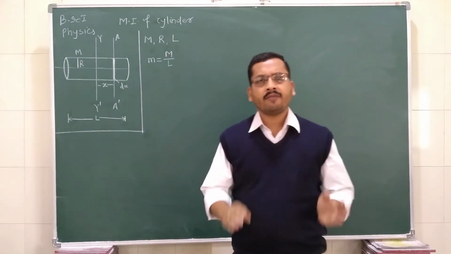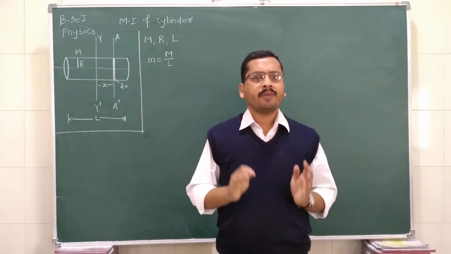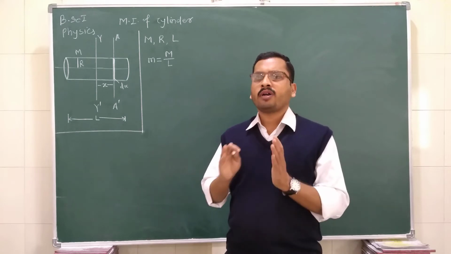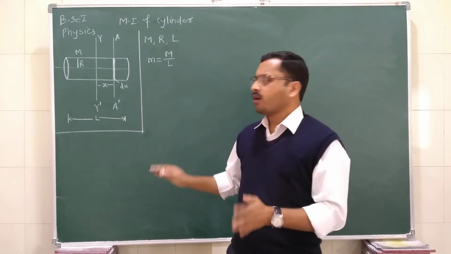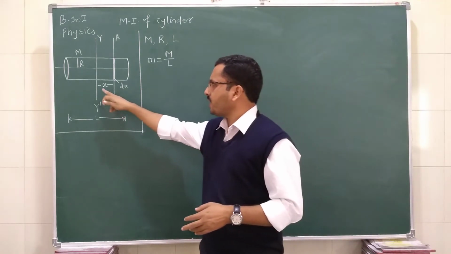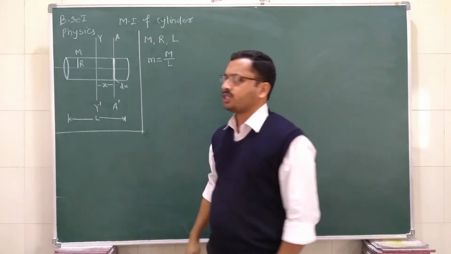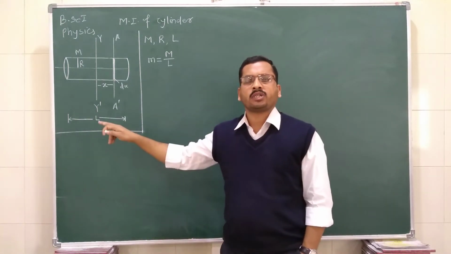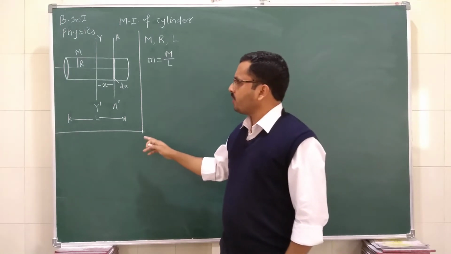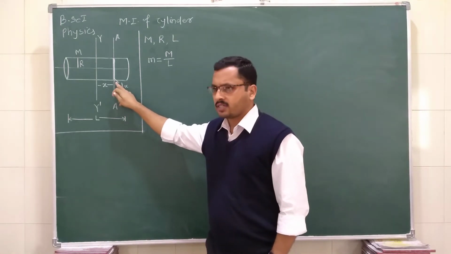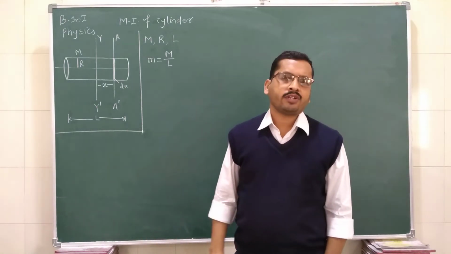We consider that this solid cylinder is made up of a number of discs having thickness dx, and one of such discs is situated at a distance x from the given axis of rotation, Y dash. First, we have to find the moment of inertia of this disc, and then we are going to integrate the given equation.